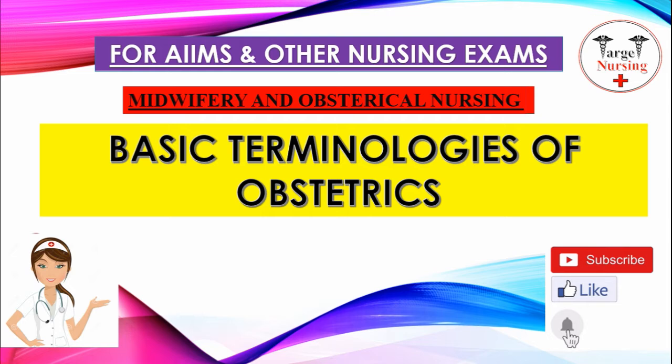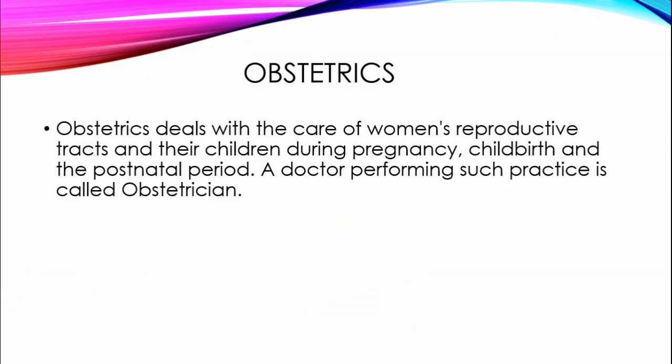Let's start. We are going to see the terminology today. The first terminology is obstetrics. As we have seen earlier in the first class, we saw some terminology like obstetrics and gynecology. So what is obstetrics?